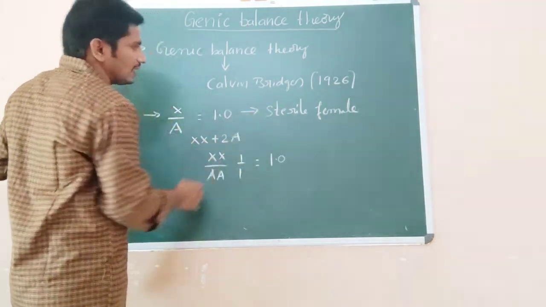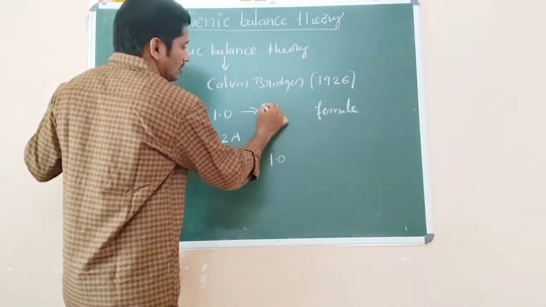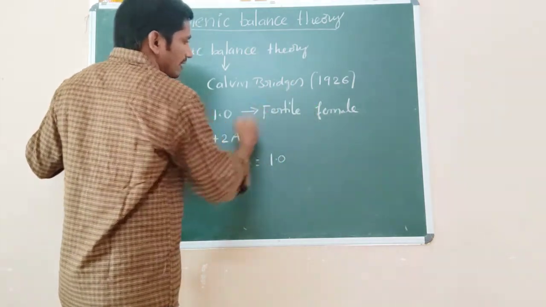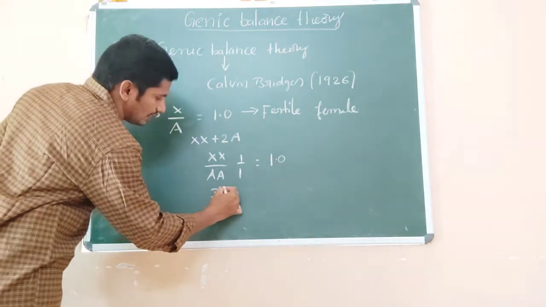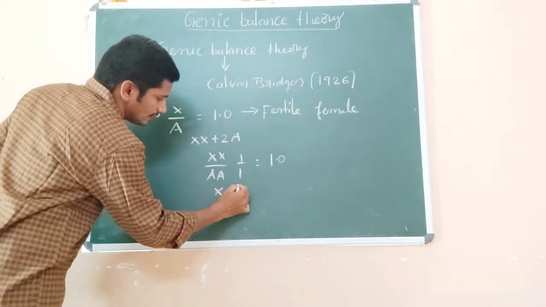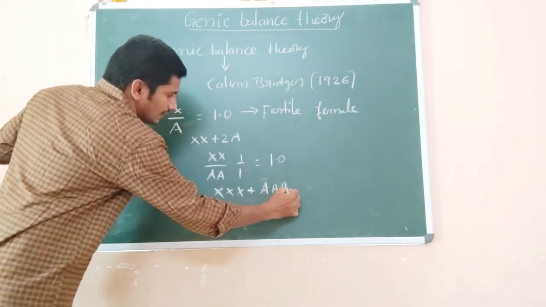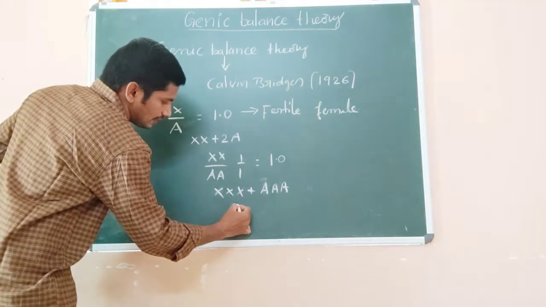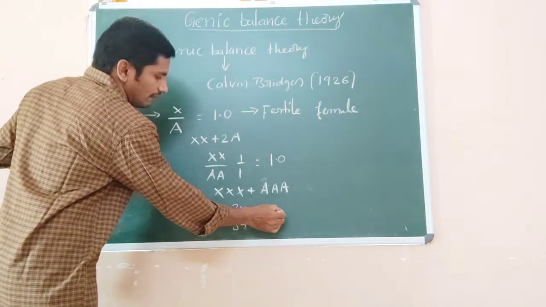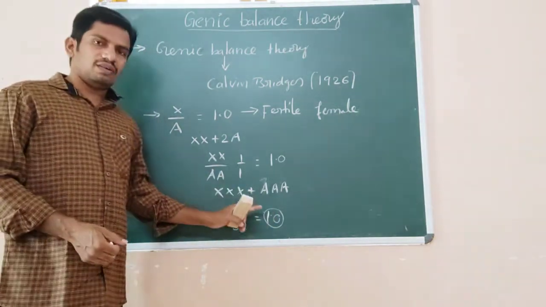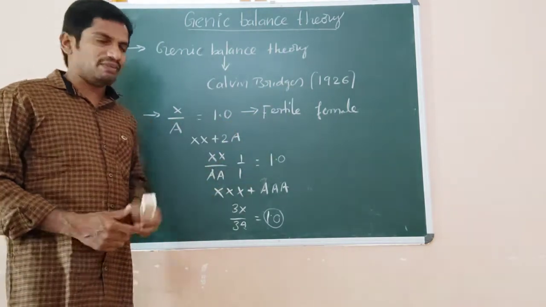This represents the fertile females, not sterile. In the same way, 3X plus 3A, where autosomes are 3, means 3X by 3A is equal to 1. If the genic balance is 1, these flies are fertile females.